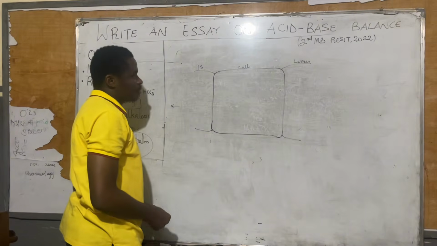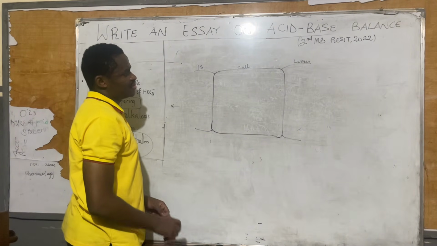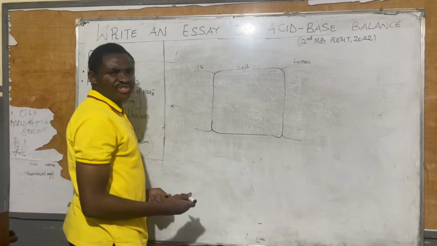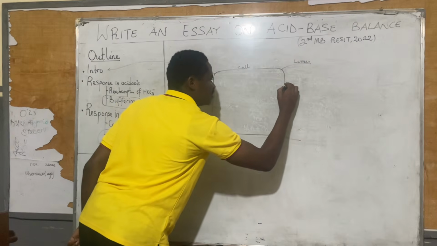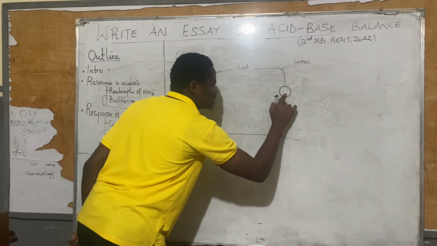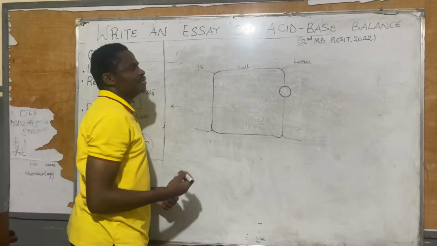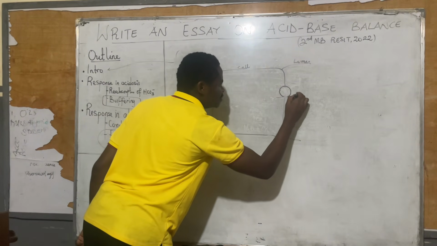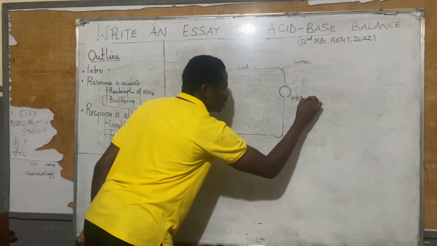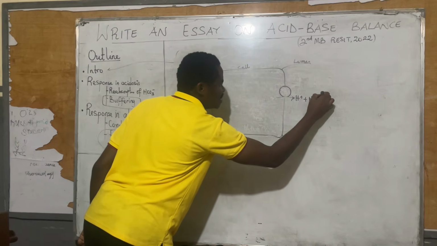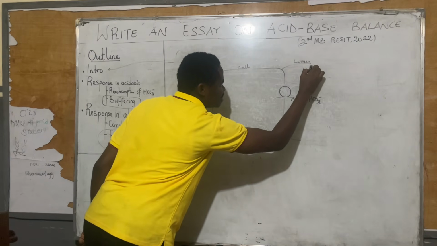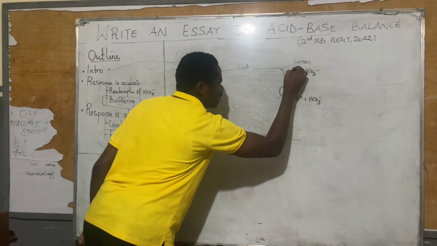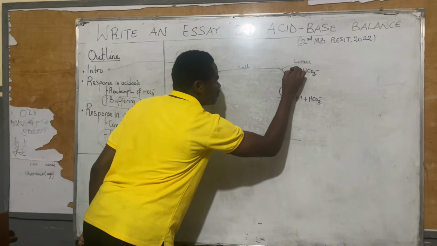Now, if you get to see this, something interesting happens again. But this time, the energy pump is on this side. Same thing like we did before. This time, our hydrogen goes down to join with HCO3 minus. Remember, there was HCO3 minus that was filtered, and that was with sodium.